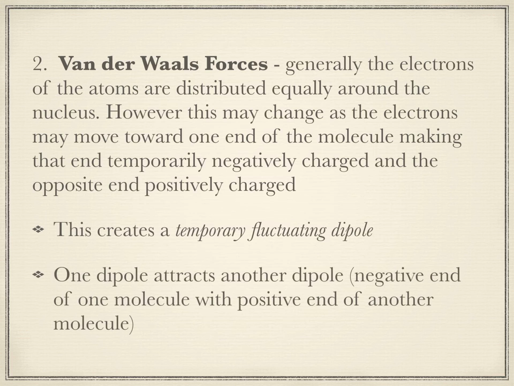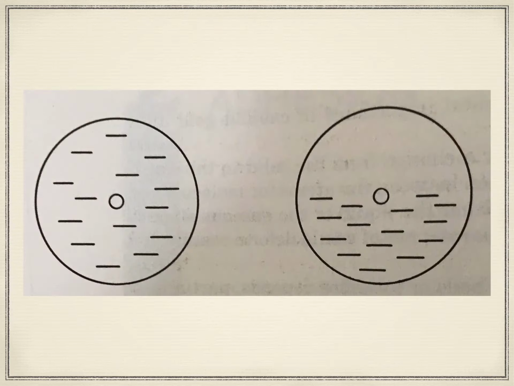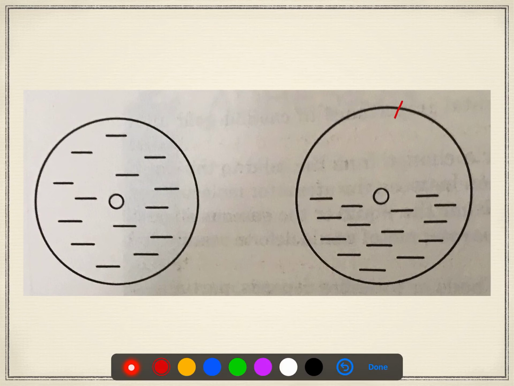So one dipole attracts another dipole, that is, the negative end of one molecule with the positive end of the other molecule. As can be seen in this diagram, the electrons are fairly distributed in this molecule, but at times they come to one end of the molecule. So this end of the molecule is positively charged and this end of the molecule is negatively charged.